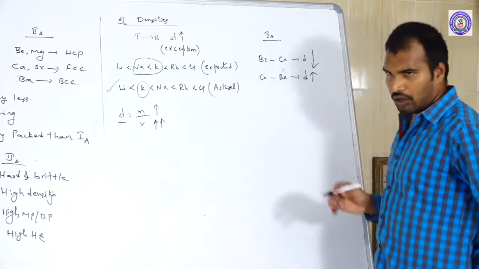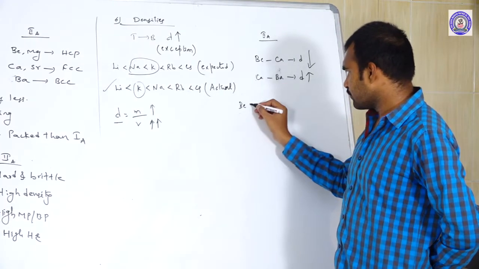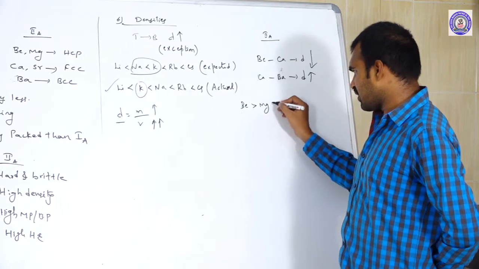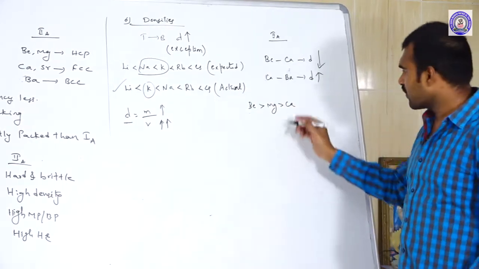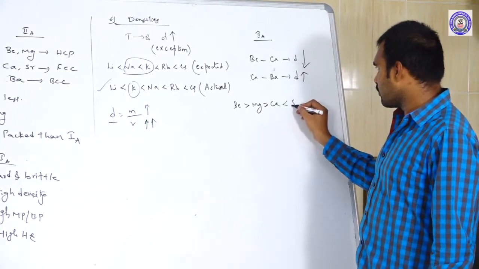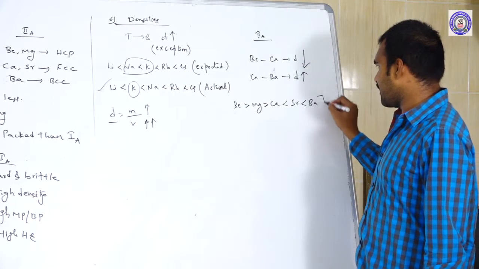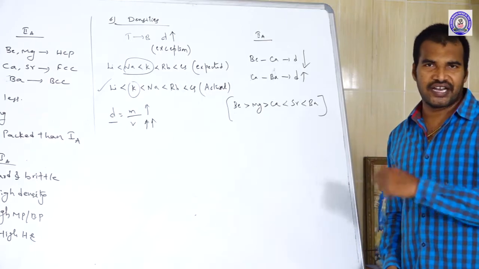So if you write the order of the densities, it is beryllium, magnesium, calcium. From beryllium to calcium, decreasing. First it decreases, thereafter it increases. That is strontium, barium. So this is the order of densities of 2A group elements.